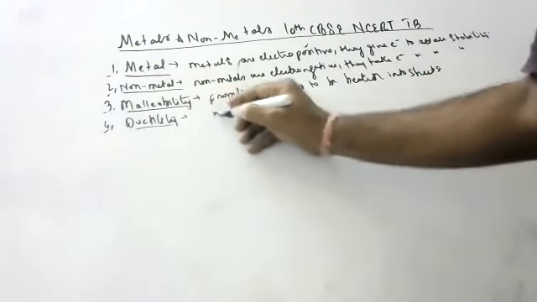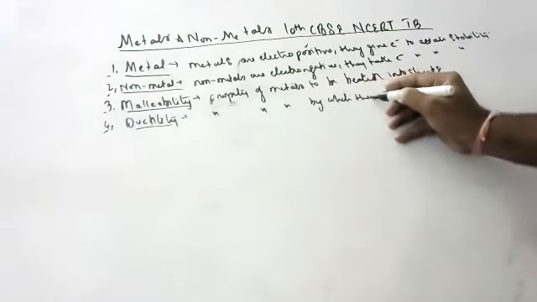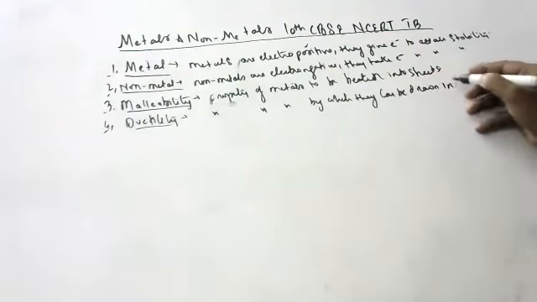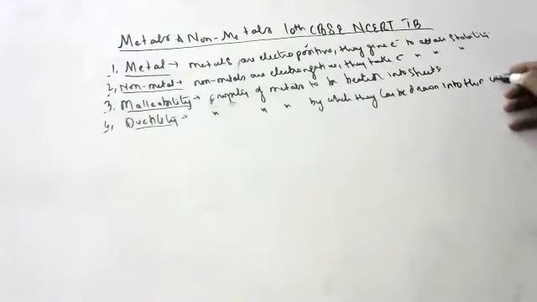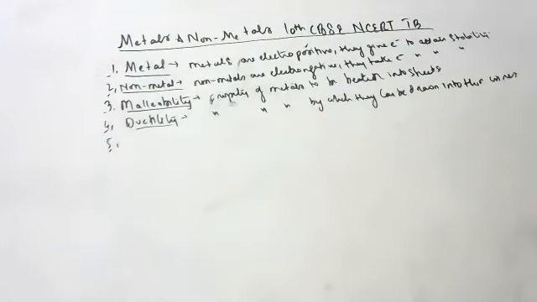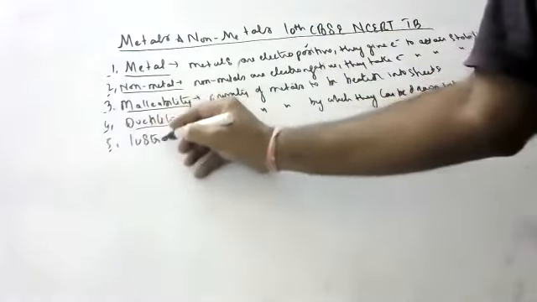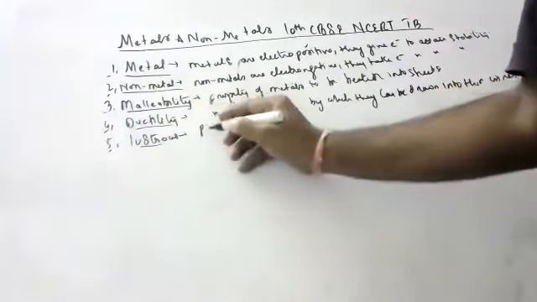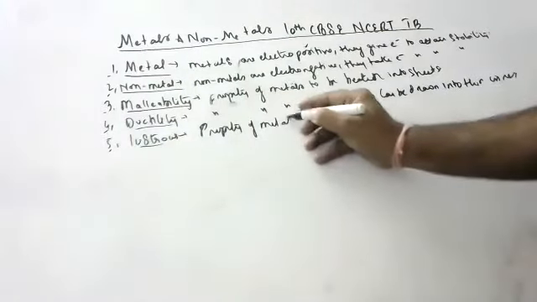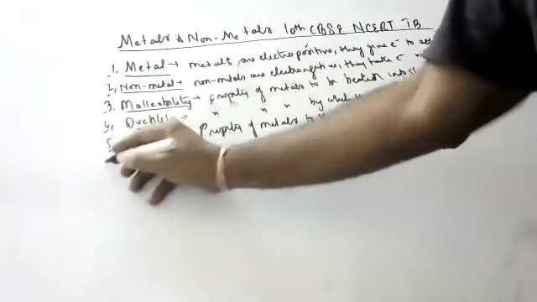Ductility is the property of metals by which they can be drawn into thin wires. Next, lustrous. What is lustrous, children? It is the property of metals to shine. All metals generally shine, no children?